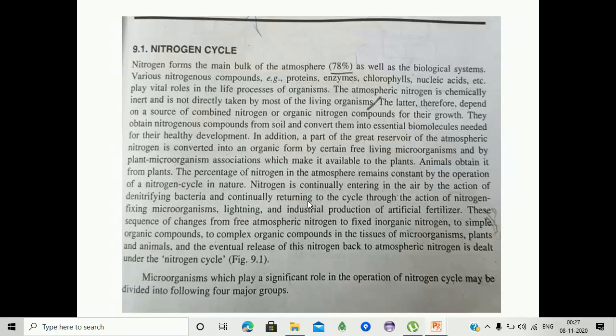Here we are observing that nitrogen forms the main bulk of the atmosphere, nothing but 78%, as well as the biological systems. Various nitrogenous compounds, that is proteins, enzymes, chlorophylls, nucleic acids.